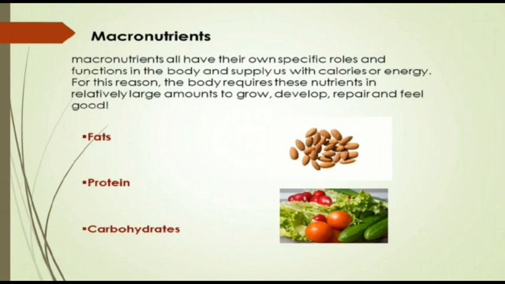And in the micronutrients, it also says that the diseases caused by the lack of macronutrients and micronutrients can be rickets, which happens in lack of vitamin D, goiter, which happens in lack of iodine, and anemia, which is a lack of iron.